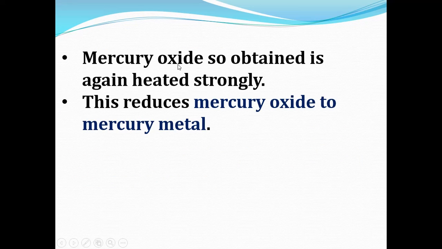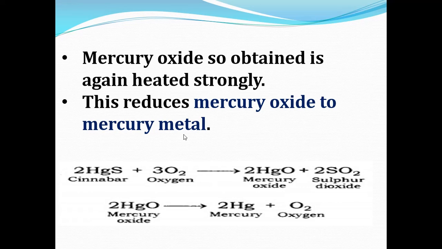Now this mercury oxide is again heated strongly. When we heat mercury oxide strongly, it reduces into mercury metal. So here is the equation of the reactions which take place during this process.